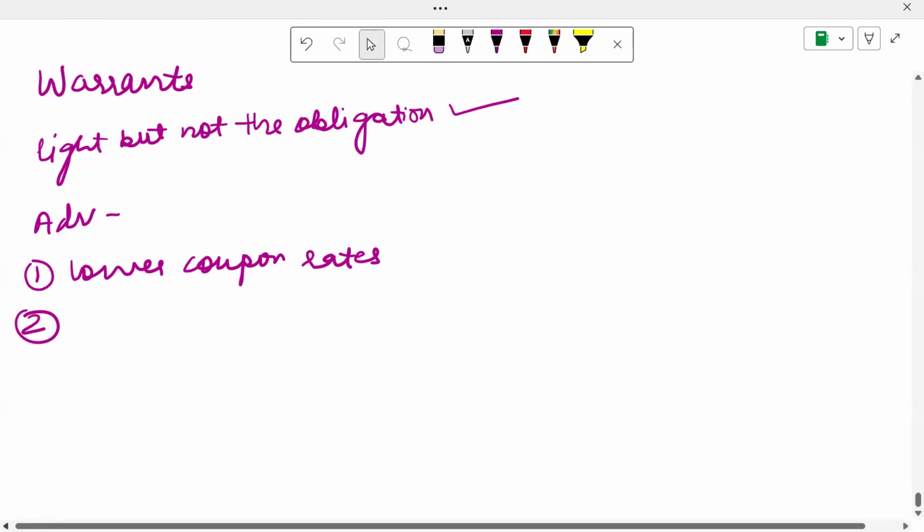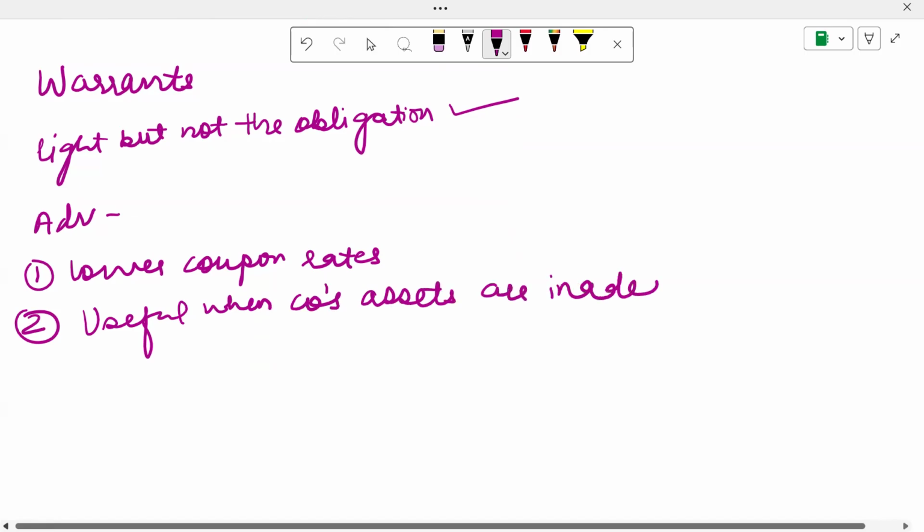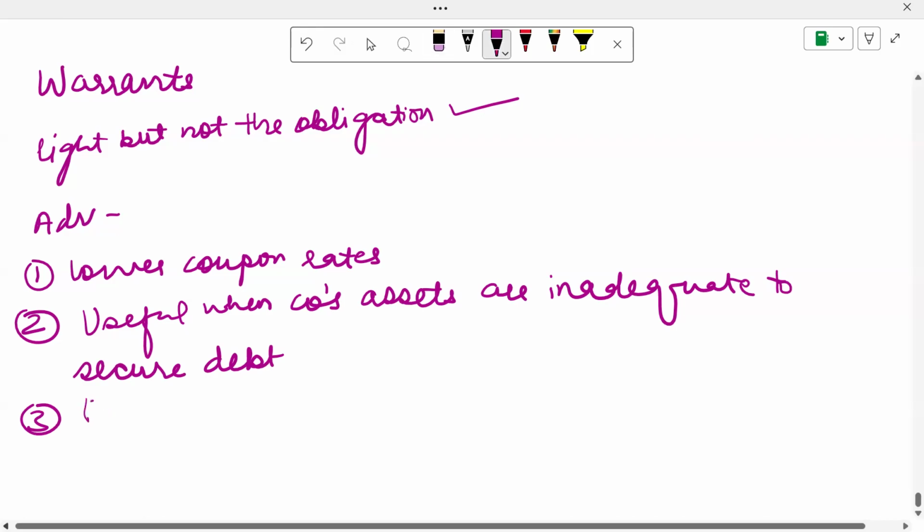Another advantage is that it is more useful when a company's assets are inadequate to secure the debt. And another advantage is that it is a way of issuing equity without the usual negative signal associated with issuing equity. Or you can say it's an indirect way of issuing equity.